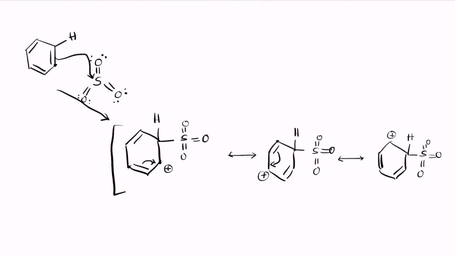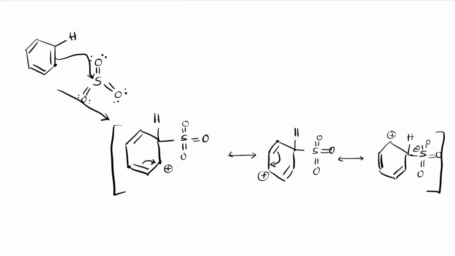So notice that sulfur here has more electrons than it wants, so sulfur becomes negatively charged, I'm sorry, because it has more electron pairs than it wants. This is the sigma complex.